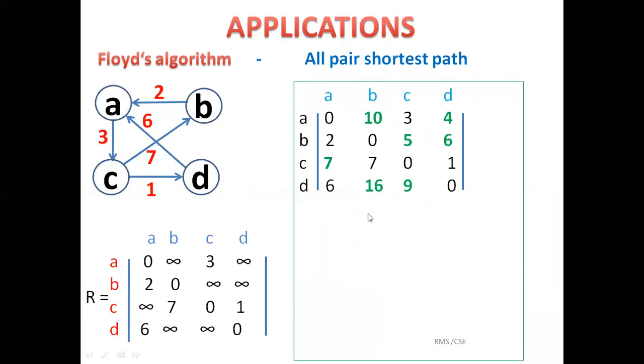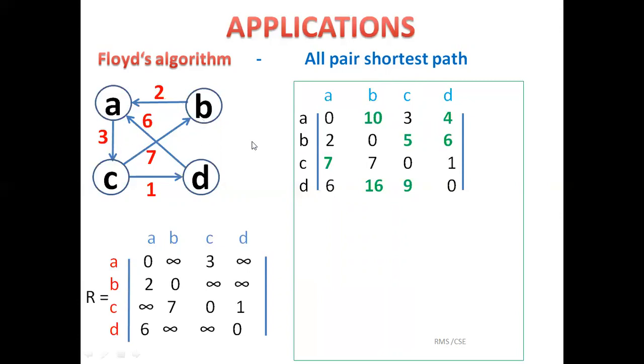This means in the distance matrix we are searching for a path, not a direct edge. Can I reach vertex B from A? Not with a single edge, but maybe with n number of edges which form a path. For example, to reach B from A, I can't reach directly, but A to C and C to B, so I can reach A to B.